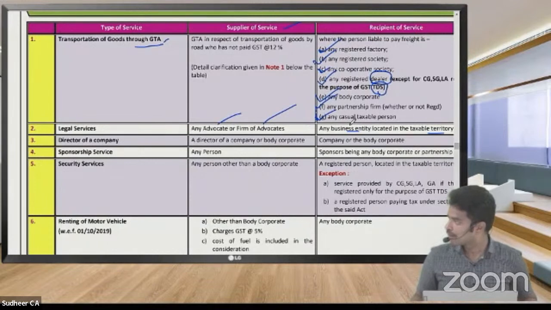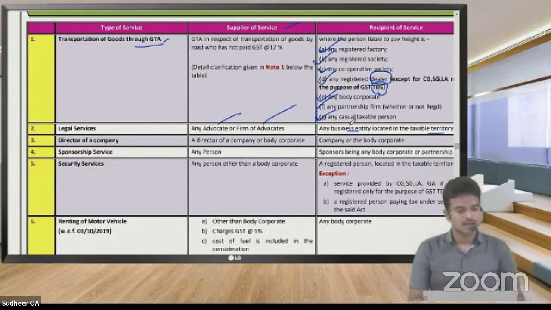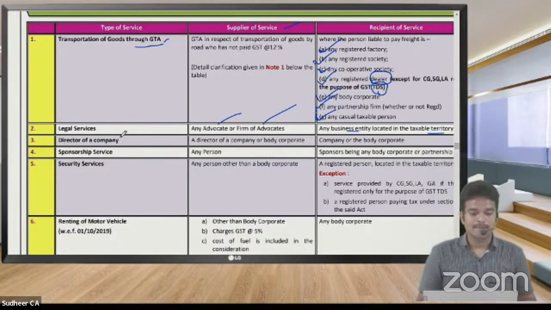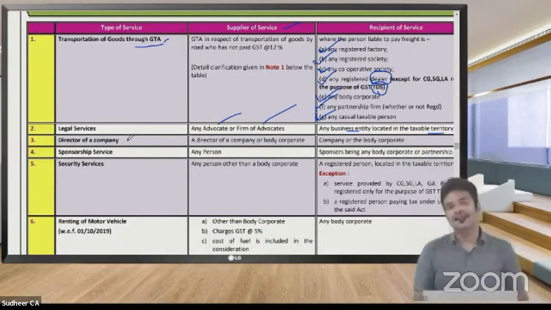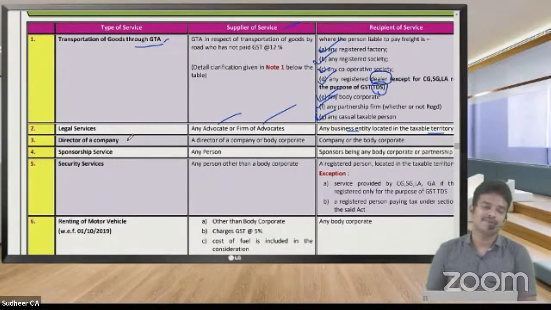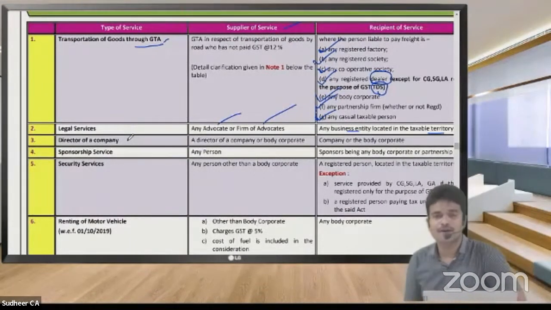Now coming to the next thing, let me continue. Director of a company. In the P&L account, if any director fee is being written,